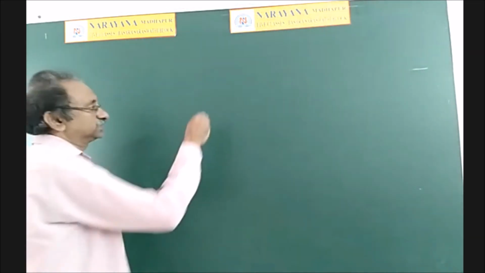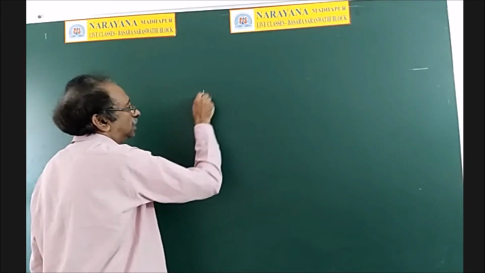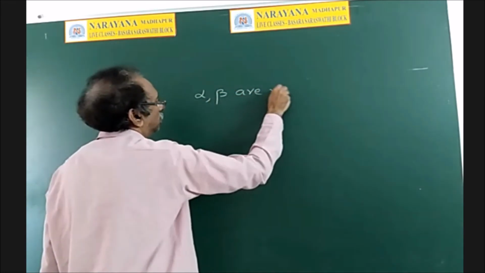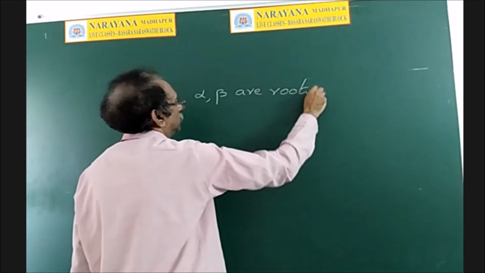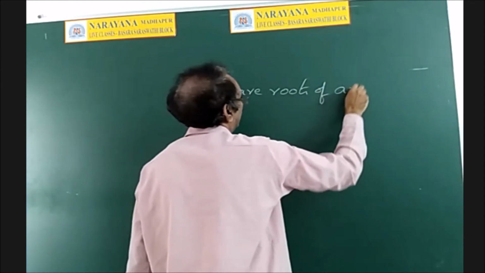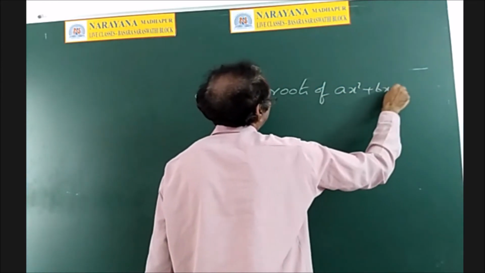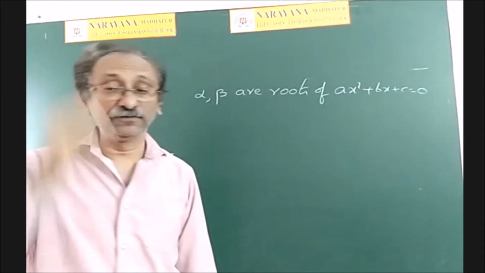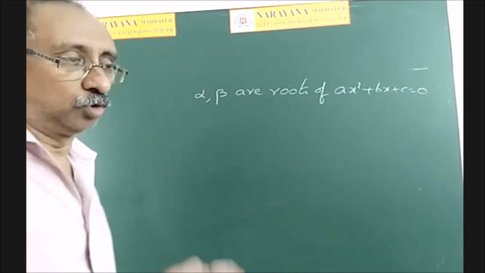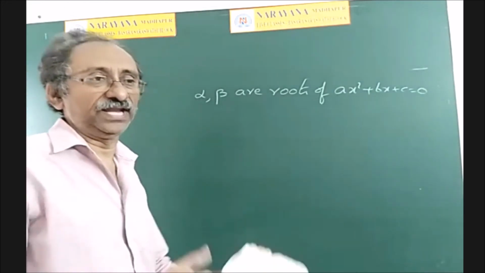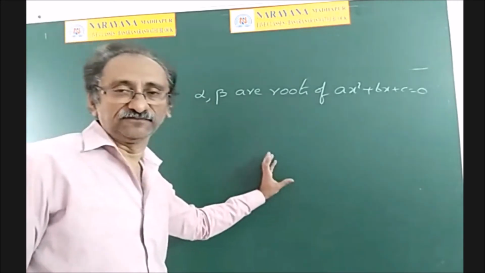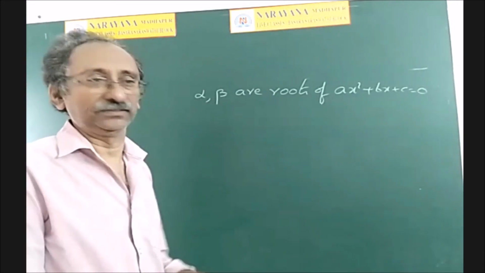Now small results. Alpha and beta are roots of ax square plus bx plus c equal to 0. If a quadratic equation is given, you know how to find the roots, using the factorization method or simply using the formula minus b plus or minus and so on.